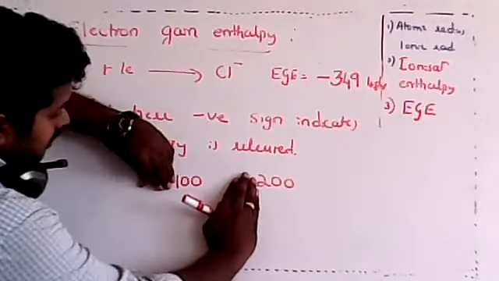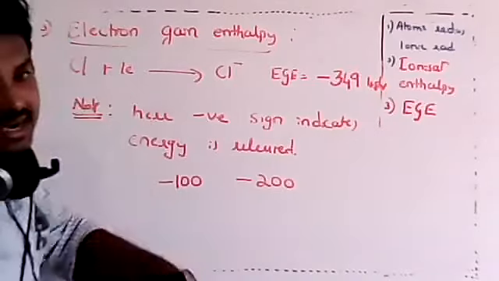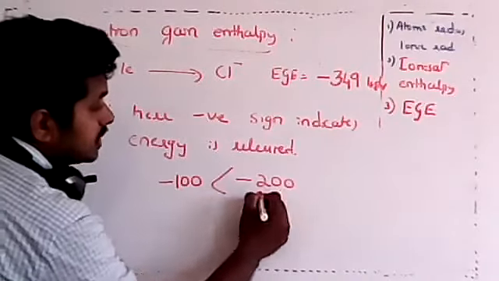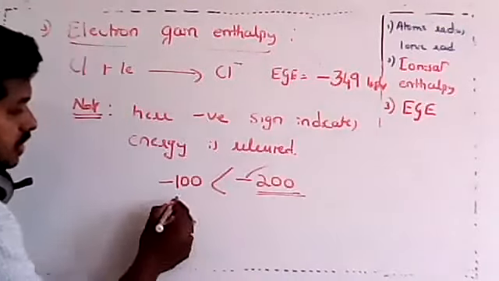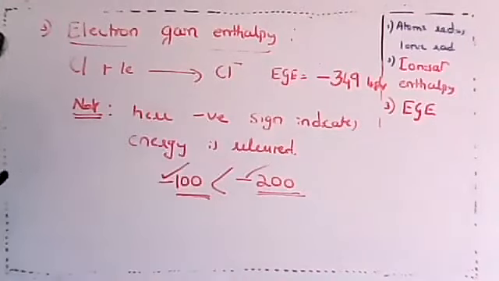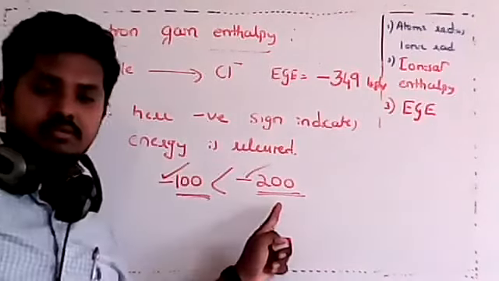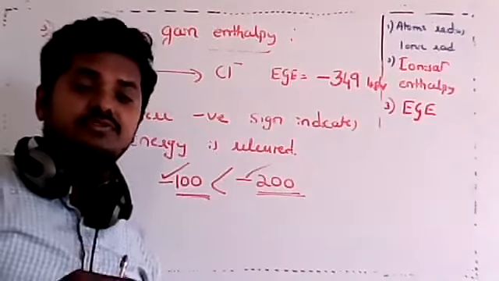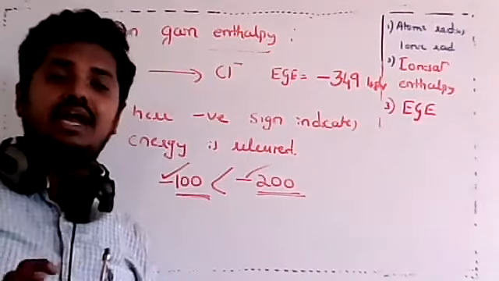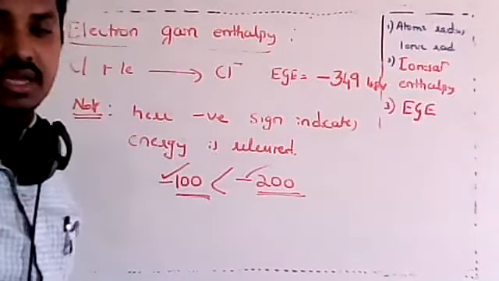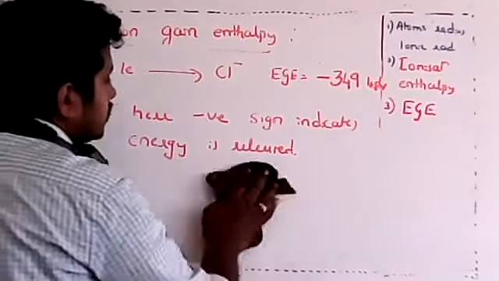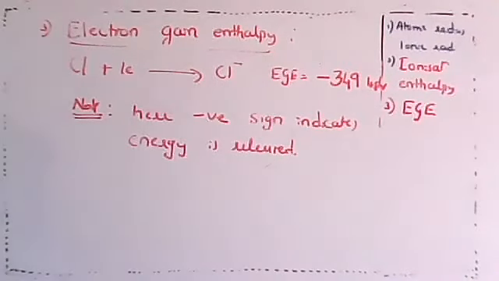Without minus you compare, then you see that 200 is greater. It also tells you that 200 kilojoule of energy is released versus 100 kilojoule, which means it is releasing more energy. Don't get confused with that minus sign. It is just telling you that energy is released. Got it? This is very important. Let's move to the next one now.